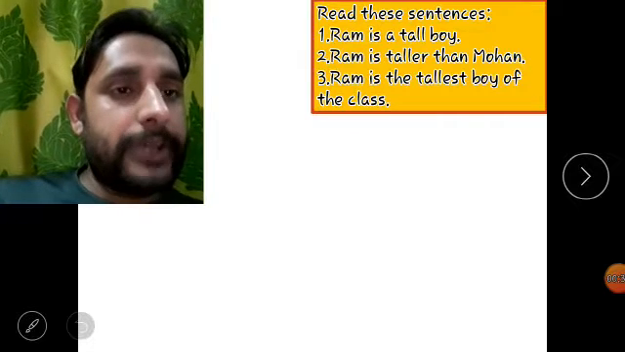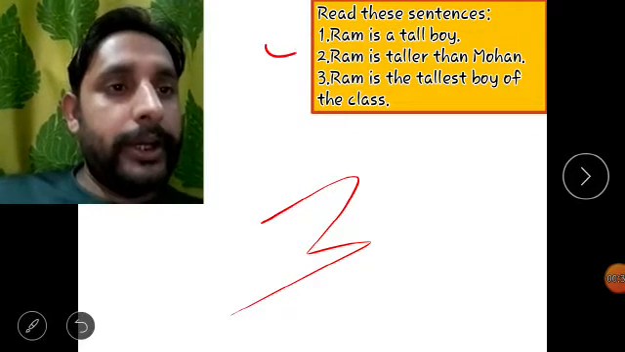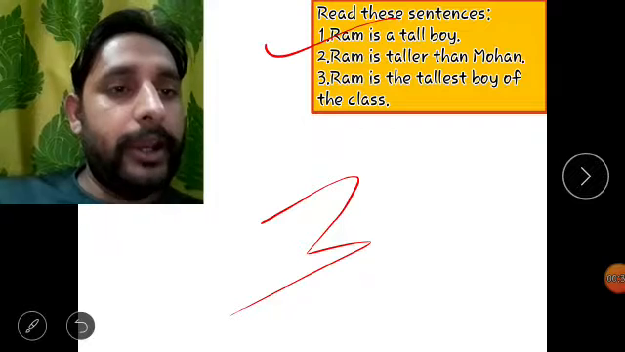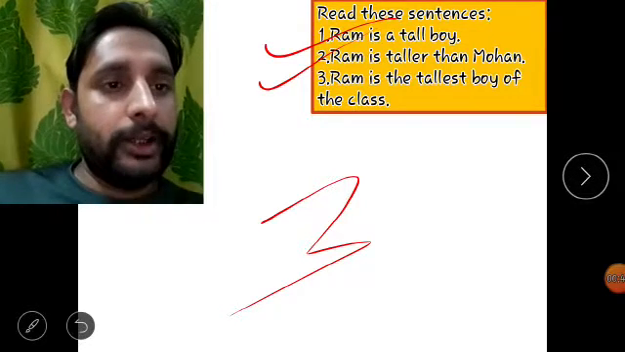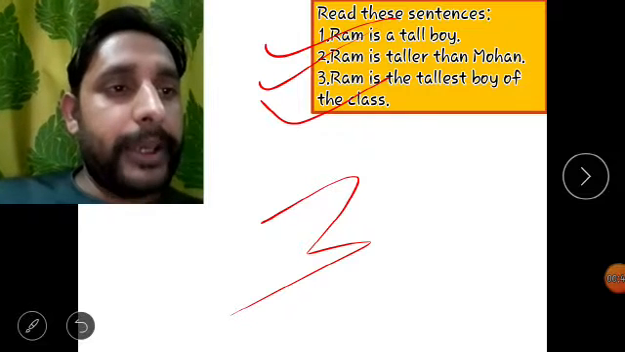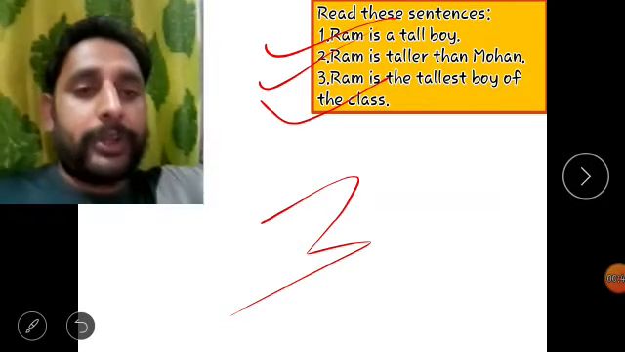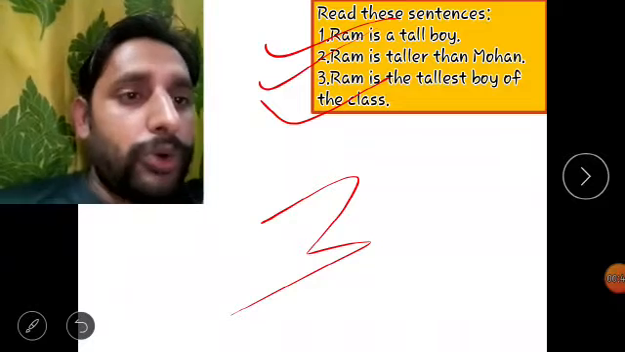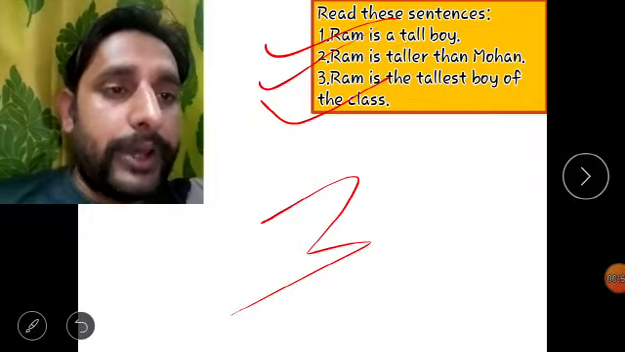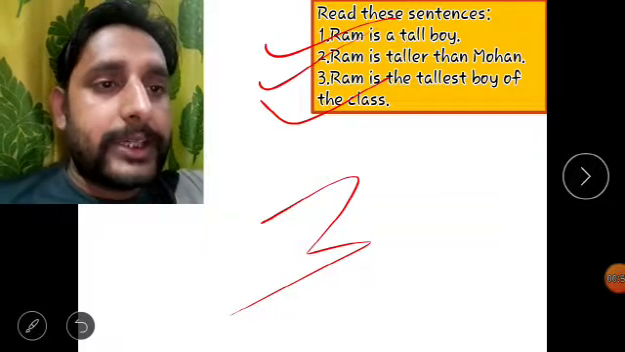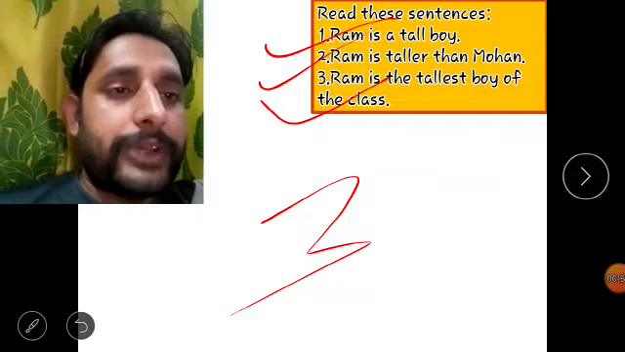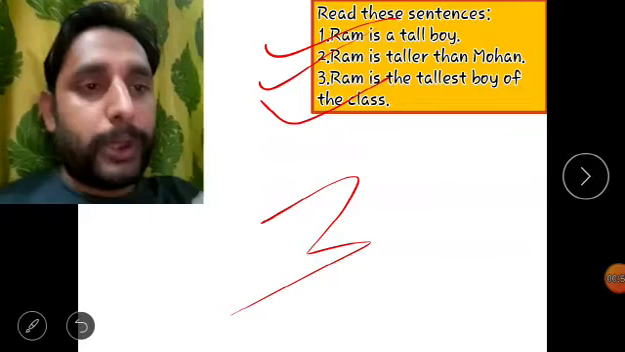I'm giving you these three sentences. Number one, Ram is a tall boy. Number two, Ram is taller than Mohan. Number three, Ram is the tallest boy of the class. So, students, go through all these three sentences very thoroughly, and afterwards we will discuss these three sentences and the difference between them.